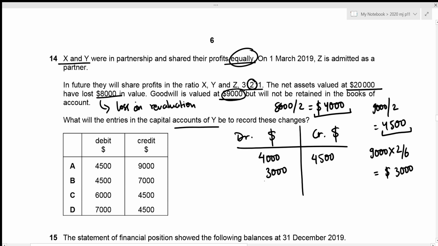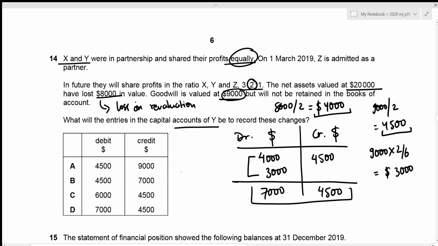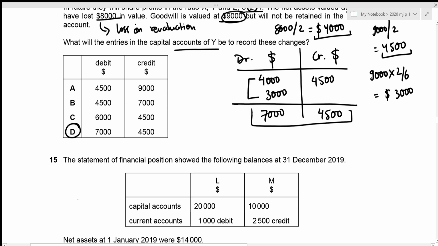This records all of the changes. So let's figure out the total. The total for debit is 4,000 plus 3,000, which is 7,000. And for credit, that's 4,500. So we're looking for this value in our options. And this is given in option D. That will be our correct answer. Now we can move towards question number 15.